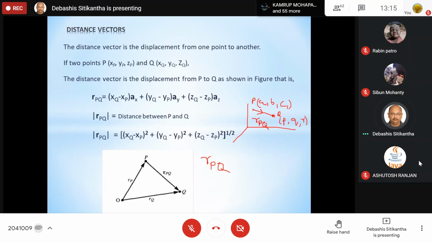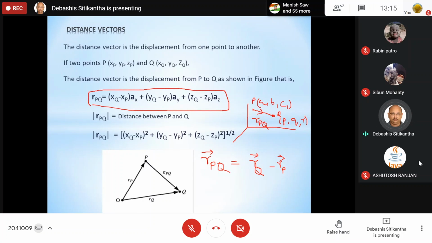So your R_PQ vector is very simply given by the R_Q vector minus the R_P vector.